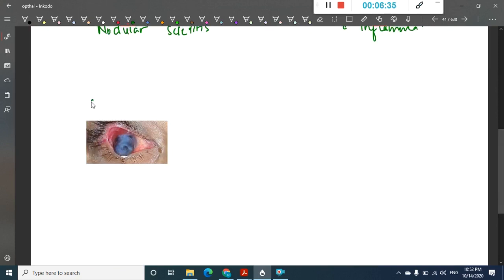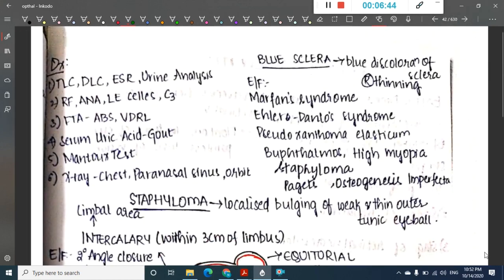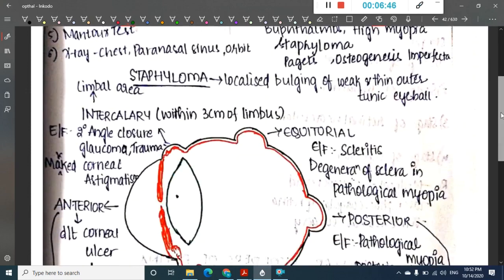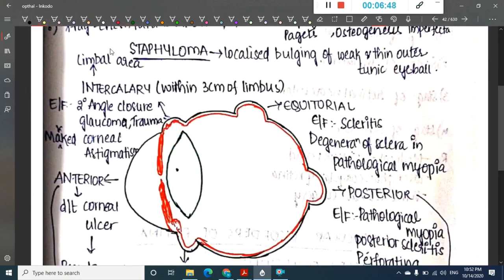Next, if you see, this is staphyloma. What is staphyloma? Staphyloma is ectasia of the sclera. Staphyloma is the localized bulging of the weak and thin outer tunic of the eyeball.